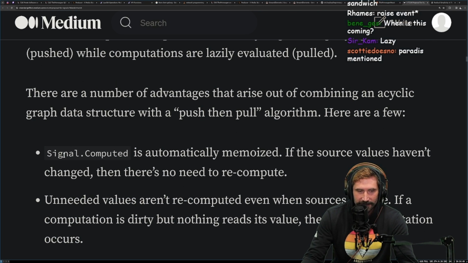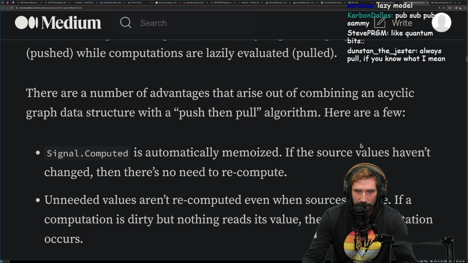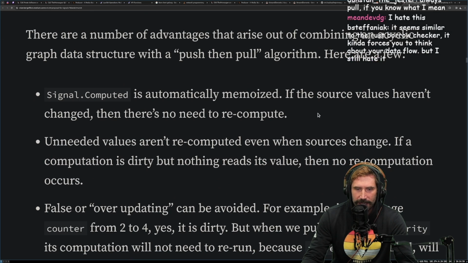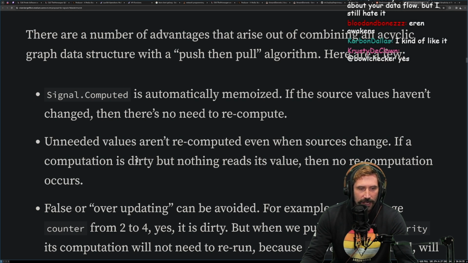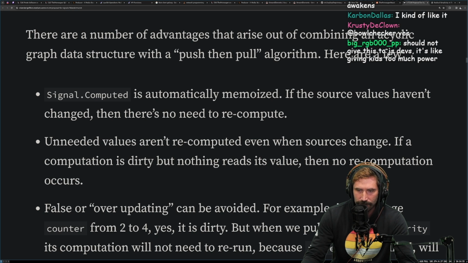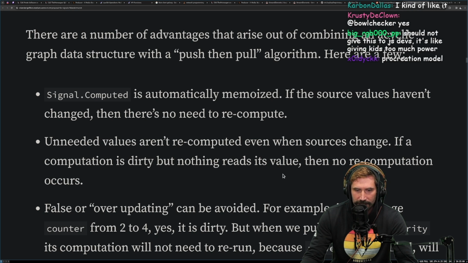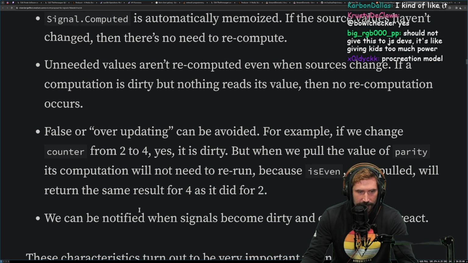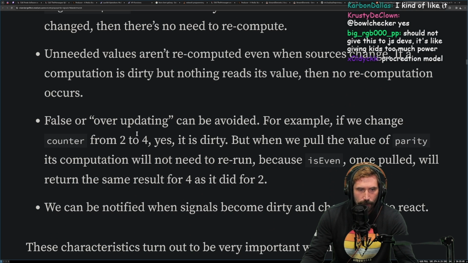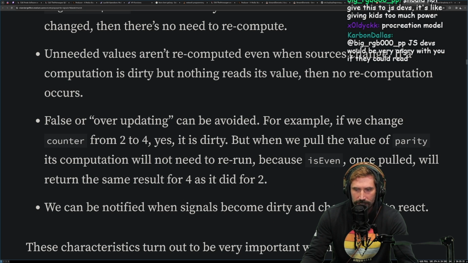Sub sandwich, yeah. There are a number of advantages that arise out of combining an acyclic graph data structure with a push-then-pull algorithm. Here are a few. Signals computed is automatically memoized. If the source values haven't changed, then there is no need to recompute. Unneeded values aren't recomputed even if the source changes. If a computation is dirty but nothing reads its values, then no recomputation occurs. False or over updating can be avoided. For example, if we change counter from 2 to 4, yes, it is dirty, but when we pull the value from parity, its computation will not need to be rerun because is even, once pulled, will return the same result for 4 as it did for 2.